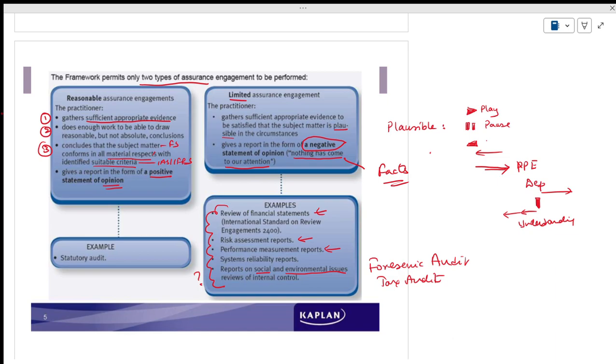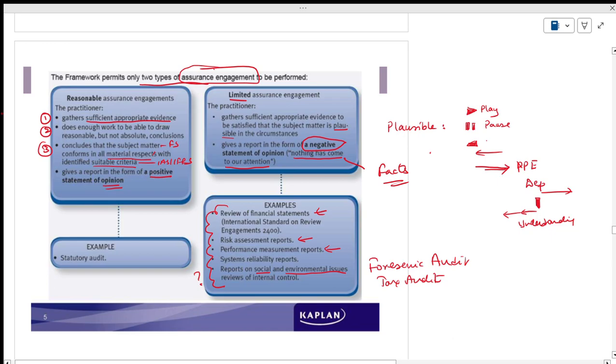Yes. But they can express either reasonable or limited assurance for the public companies. I mean, the external auditor. Yeah, it is only for the external auditor with respect to assurance engagements.